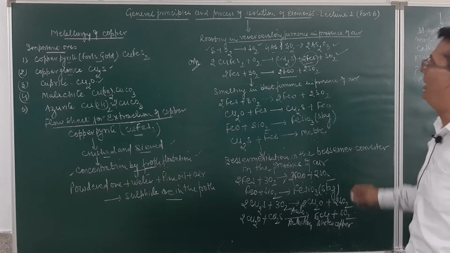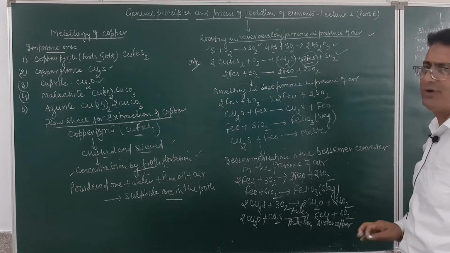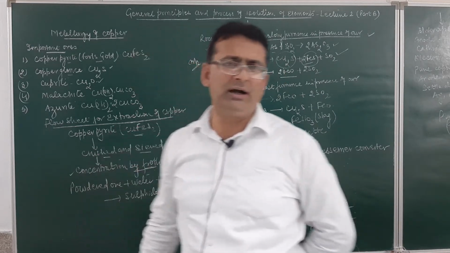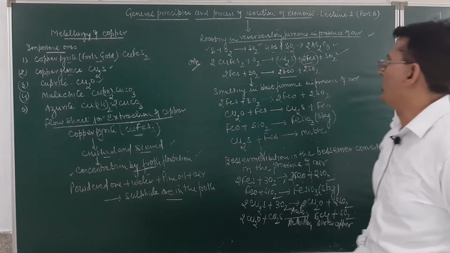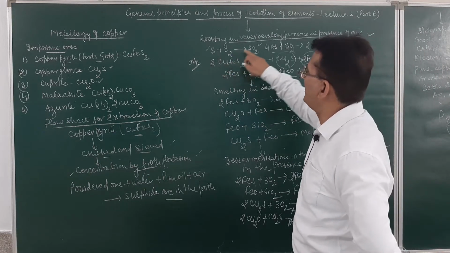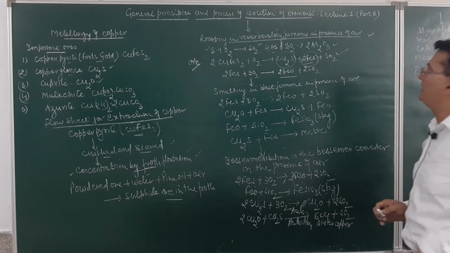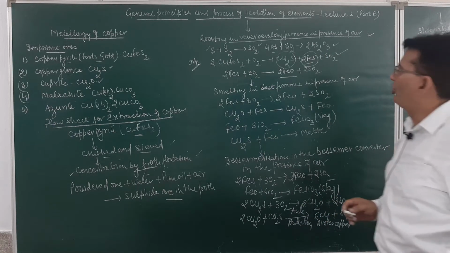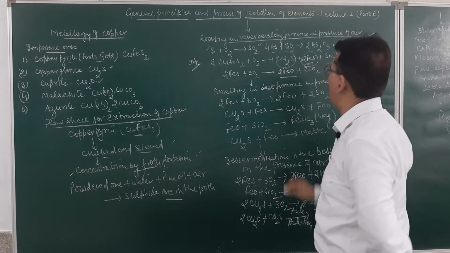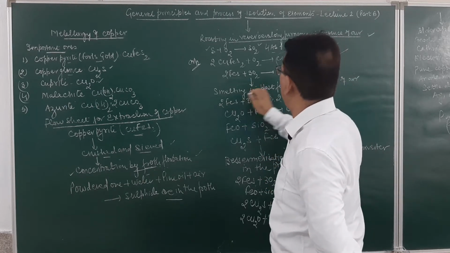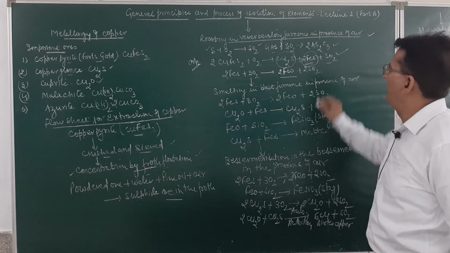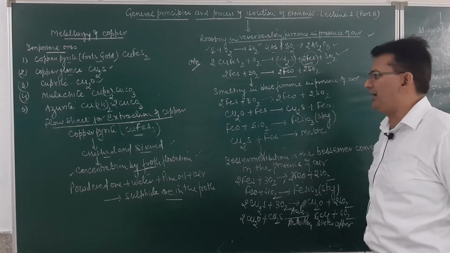So in this step of roasting in the reverberatory furnace, the concentrated ore is converted into oxide ore, sulfur impurities are removed as sulfur dioxide, arsenic as arsenic oxide, copper pyrite is converted into copper sulfide and iron sulfide, and this iron sulfide is converted into iron oxide, with sulfur dioxide as the gas obtained.